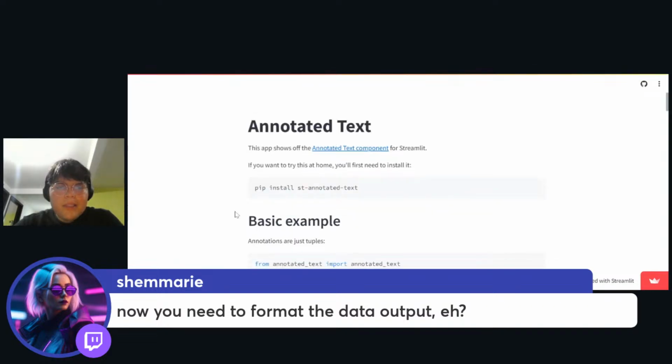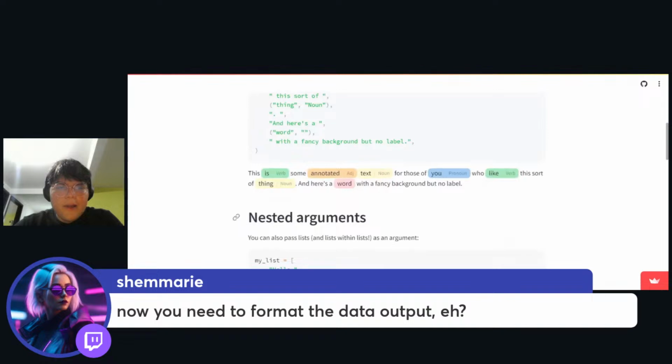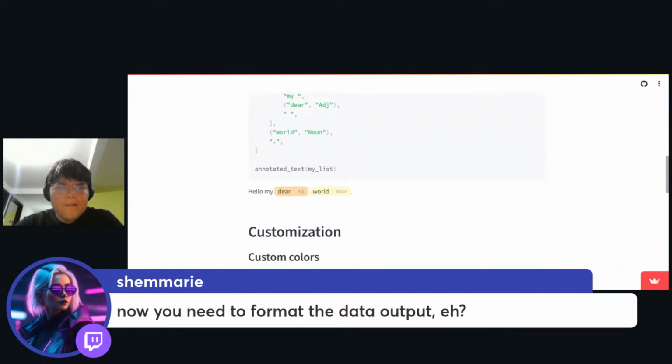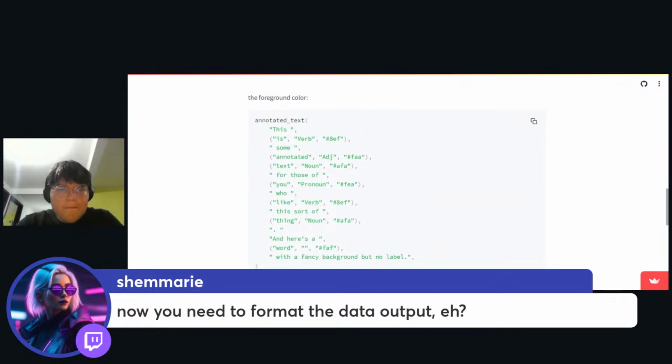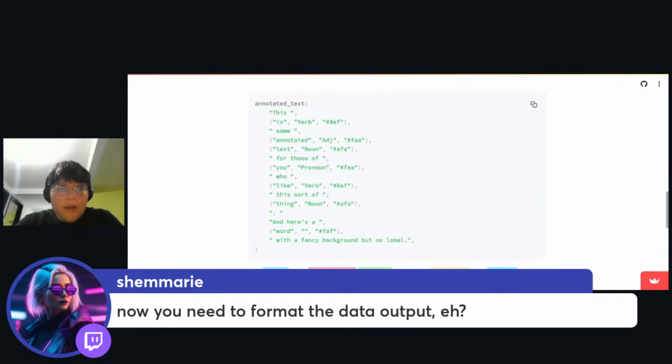Basic sample annotation is just tuples, nested arguments, customizations. Yeah, let's go. Okay, so it is as easy as passing the kind of color that we want for our data.